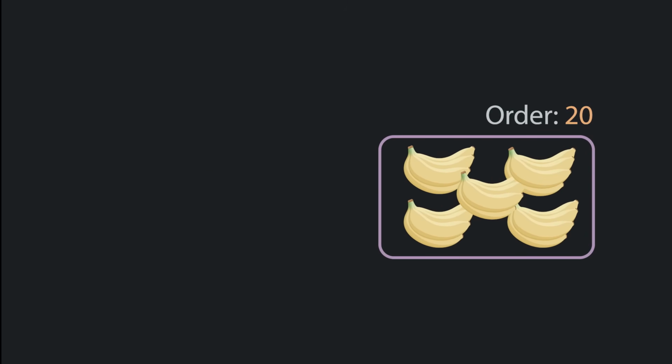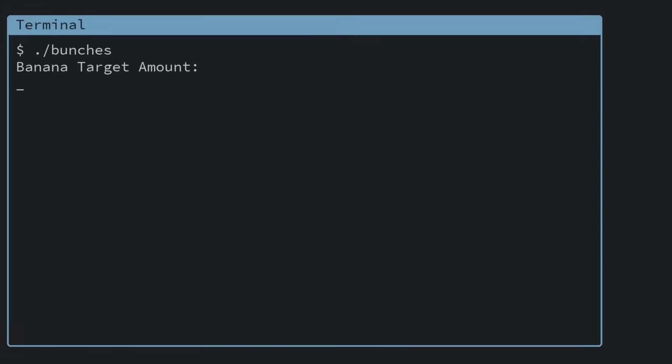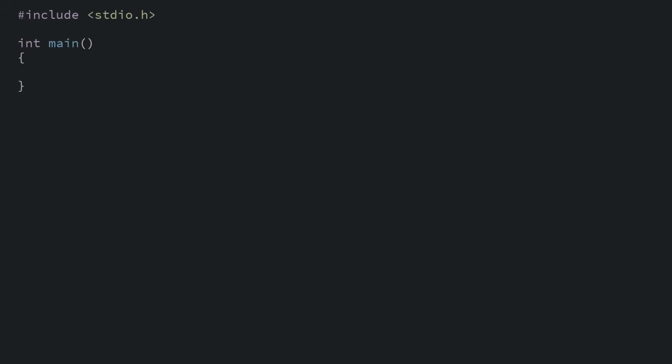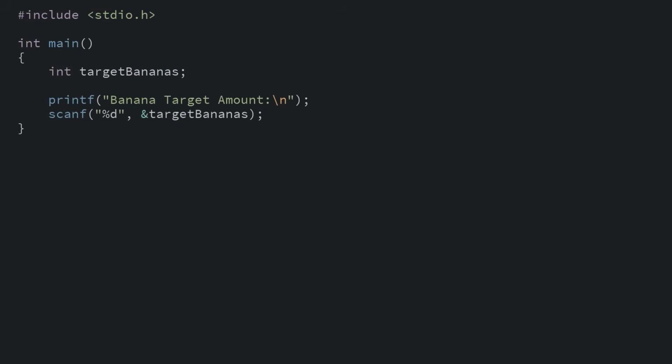Thing is, it's difficult for them to keep track, so we want to design a program in which they can just type in how many bananas they need, and then start entering in how many bananas are in each bunch as they pick them. Once they hit the right amount, the program should tell them so they can stop picking. To start this program, we'll ask the user how many bananas we need to target, and then we can ask them how many bananas they just picked.